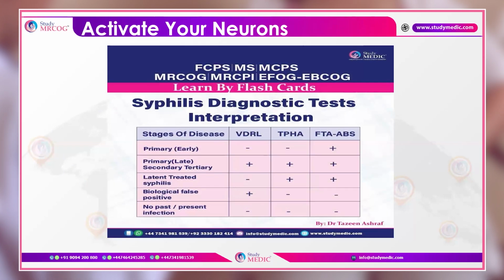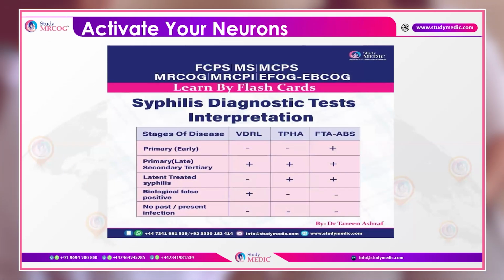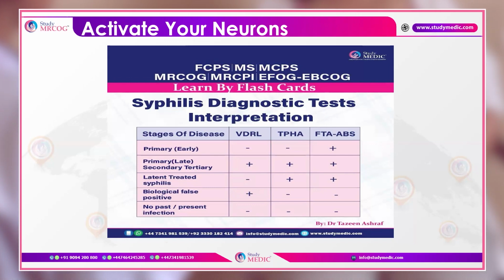So this is basically the interpretation: if VDRL is negative and Treponema pallidum hemagglutination test is negative, and then antibodies are positive, then it is basically the primary infection. In late infection, all three would be positive. If it is latent treated syphilis, then VDRL will become negative and the other two tests would be positive. Biologically false, only VDRL would be positive and the others would be negative. And if there is no past or present infection, then every test would be negative.